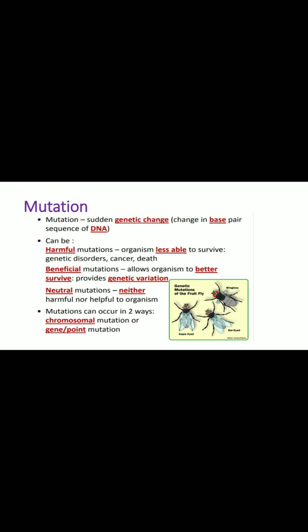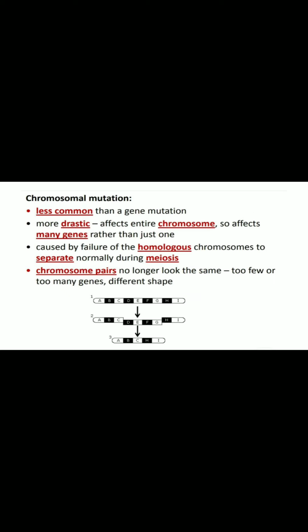The mutations can occur in two ways. That is chromosomal mutations or gene or point mutations. The chromosomal mutation is less common than the gene mutation, but it is more drastic and affects the chromosome, so it affects many genes rather than just one. In a gene mutation, it is a point mutation where only a typical point or a locus gets affected, but if a chromosome gets affected, a number of genes will get affected.